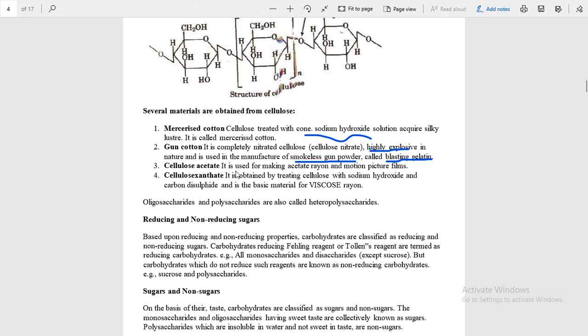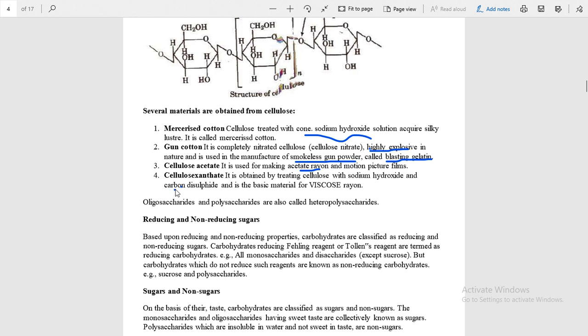Cellulose acetate is used for making rayon, which is a semi-synthetic polymer and fiber, you can say. Cellulose xanthate is obtained when cellulose is treated with sodium hydroxide and carbon disulfide.